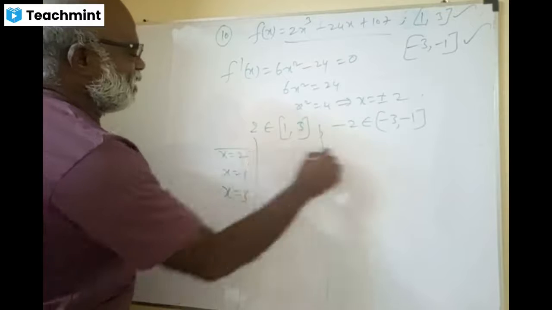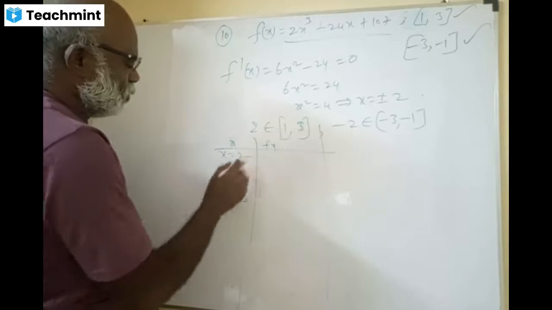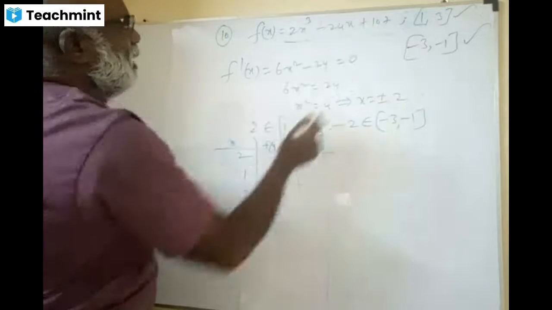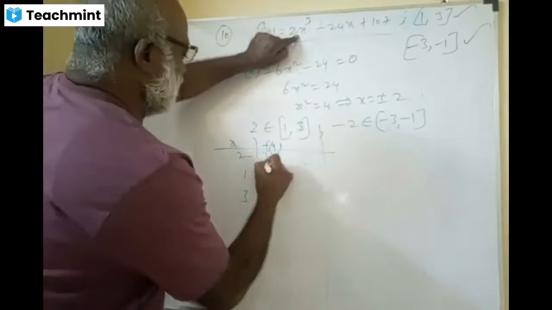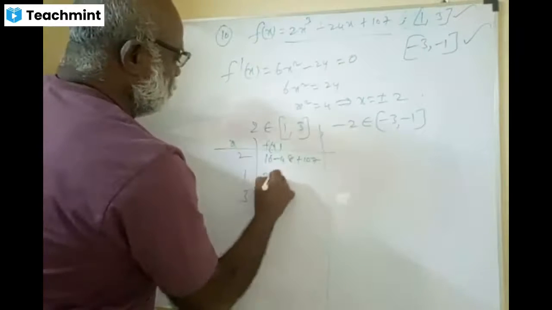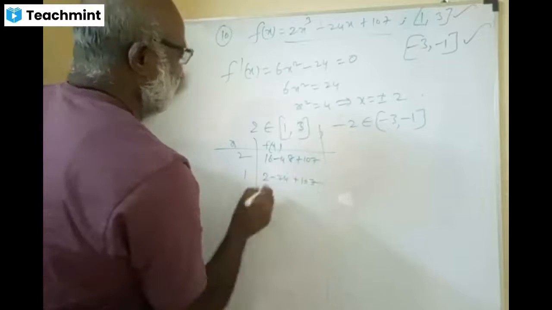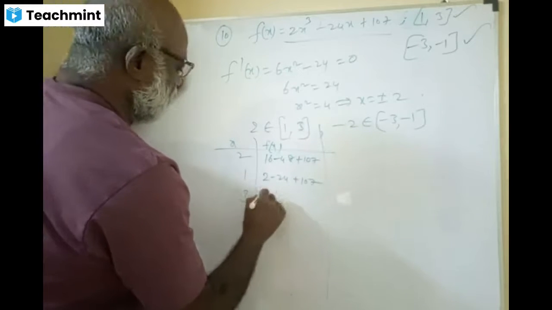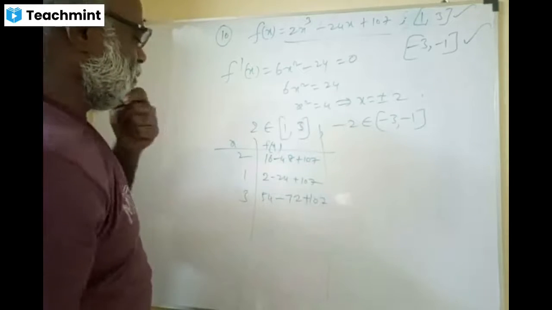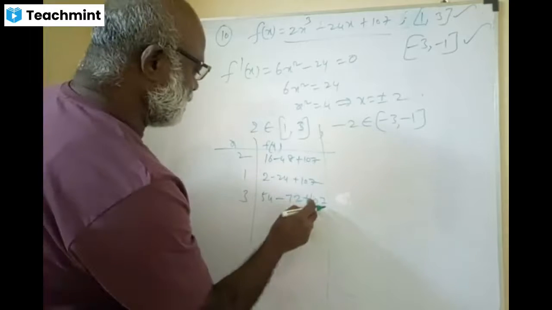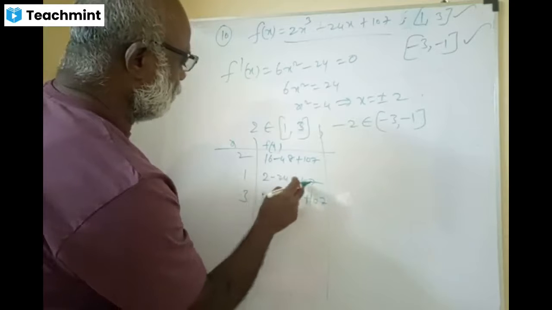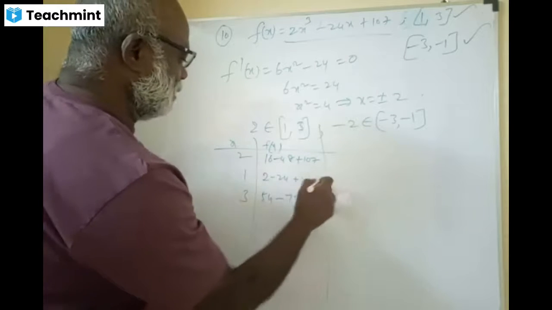Now find the f of x values at x equal to 2, 1, 3 and list them out. 8, 16 minus 48 plus 107. Then 2 minus 24 plus 107. Then 27 2s are 54 minus 72 plus 107. Where do you get the maximum? This is the maximum, I think, right? This is the maximum.